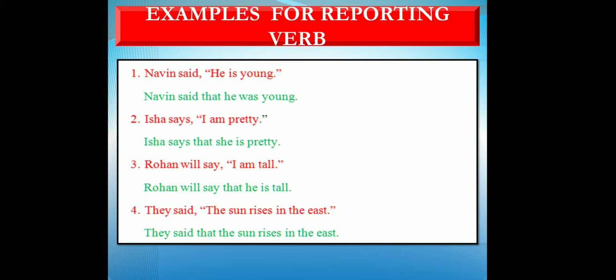They said, "The sun rises in the east." Here the reporting verb is in past tense, but the sentence in the inverted commas is a universal truth. Then again the tense will not be changed. They said that the sun rises in the east. Got it?